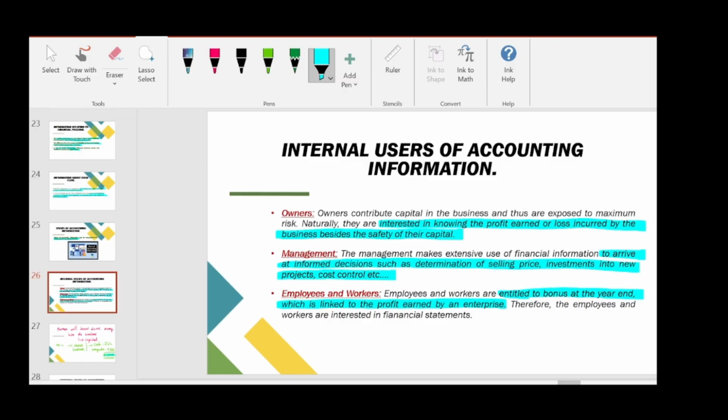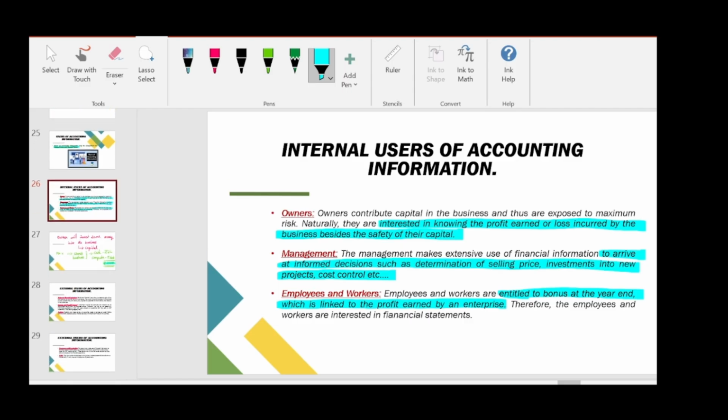For example, there is something called manager's commission, which is based on the profit earned by the company. Mostly, companies will give manager's commission. For example, they will say that out of the net profit, I will give you 10% as manager's commission. So naturally, the managers will be very much interested to know the profit earned by the company. That is one example for this point. I hope everything is clear till this.